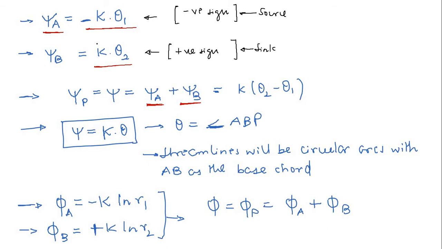Now coming to the combined effect of these two, source and sink flow at point P, so psi P, or let's say the resultant stream function. You can guess very easily here that since these two are scalar functions, they are simply added, psi A plus psi B. You put these values into this equation and you will get k theta 2 minus theta 1. Finally you will have psi equal to k theta.